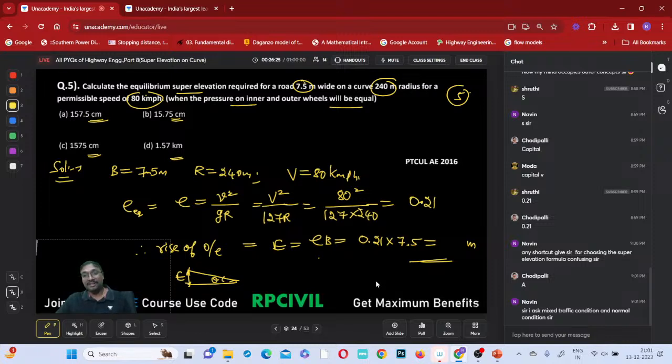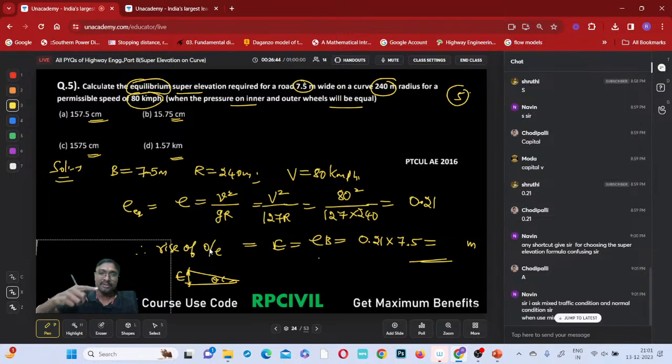Mixed traffic condition and normal condition: when equilibrium super elevation is mentioned, E equals V square by gr only. If nothing is mentioned, use the mixed traffic formula. When mixed traffic is mentioned, use the mixed traffic formula.